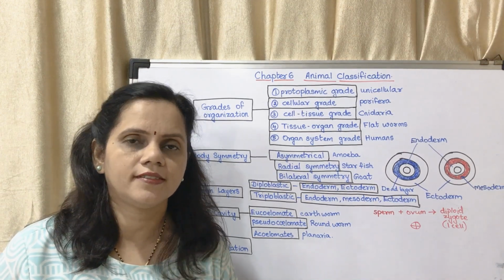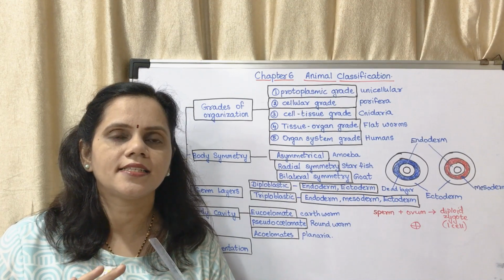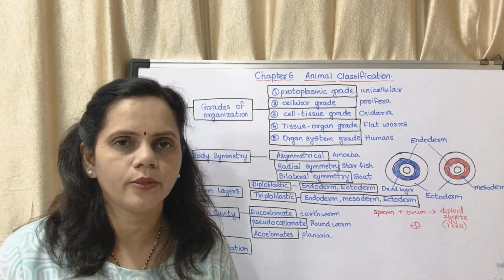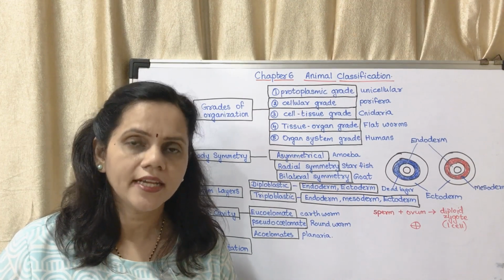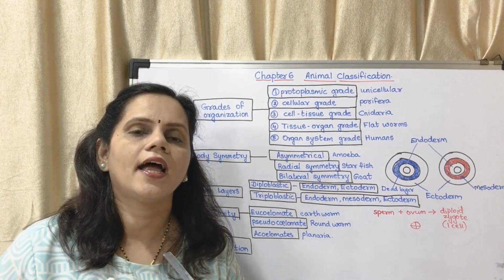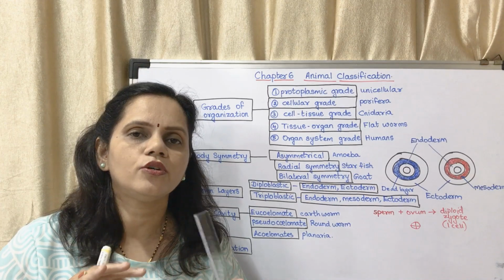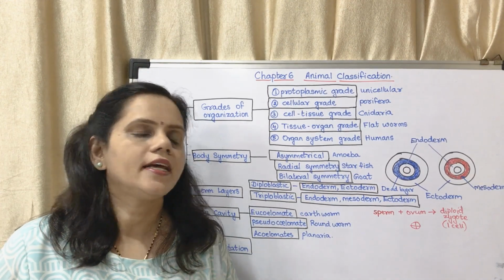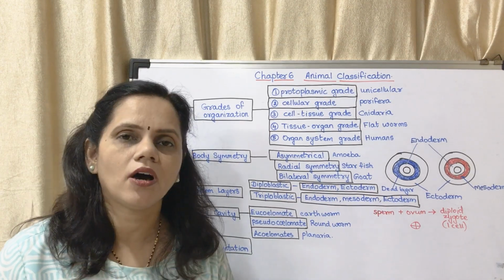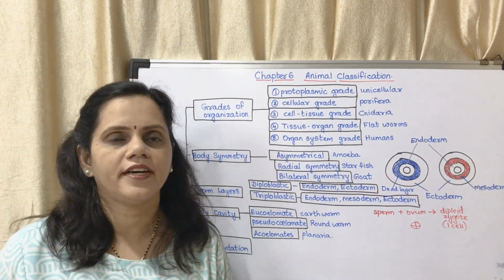From that ball of cells, I will tell you in normal language, the cells distribute the work. They decide what type of work to do and they separate. In case of non-chordates, in some organisms, they form two different layers.